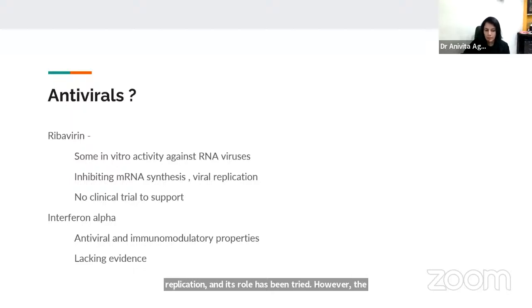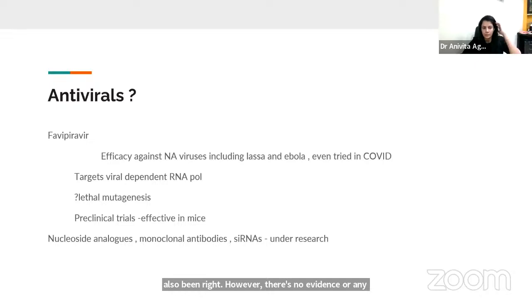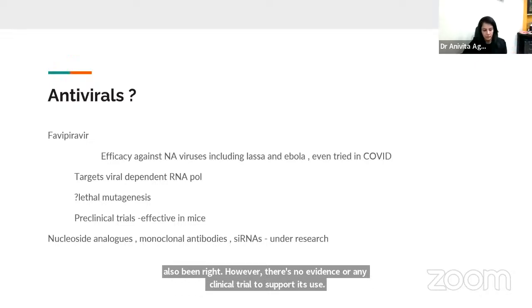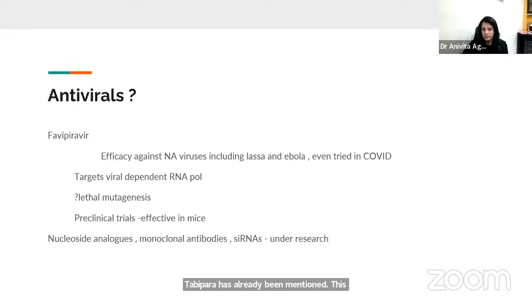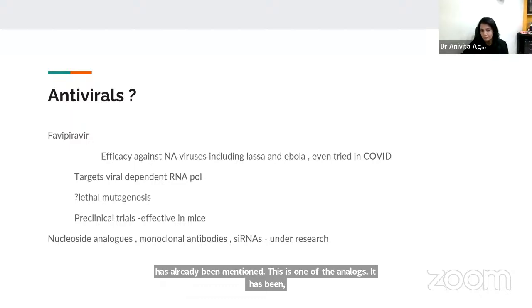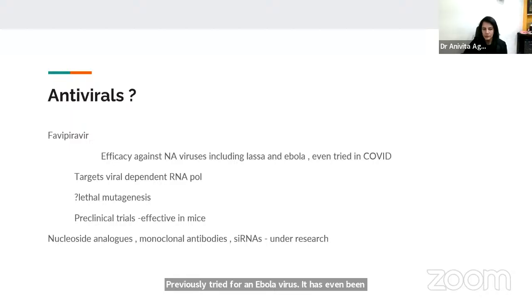Interferon alpha, having high antiviral and immunomodulatory properties, has also been tried. However, there is no evidence or any clinical trial to support its use. Favipiravir has already been mentioned. This is one of the nucleoside analogs. It has been previously tried for Lassa and Ebola virus. It has even been used for COVID virus.